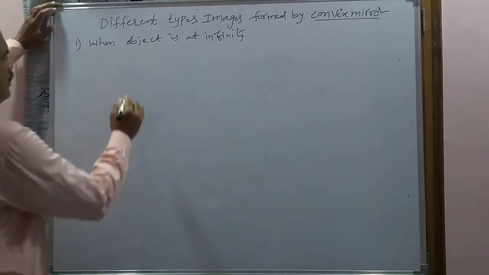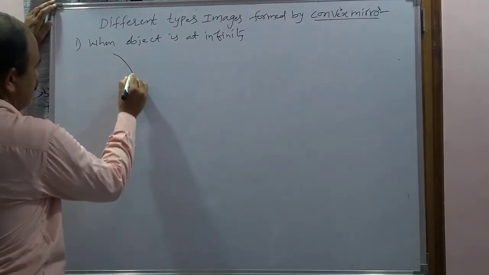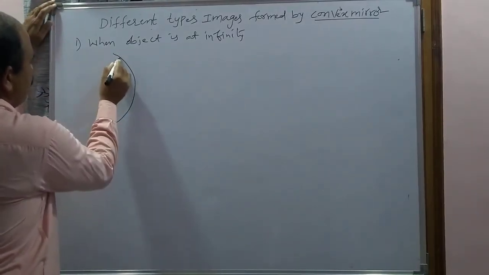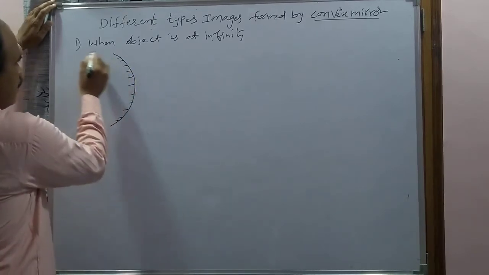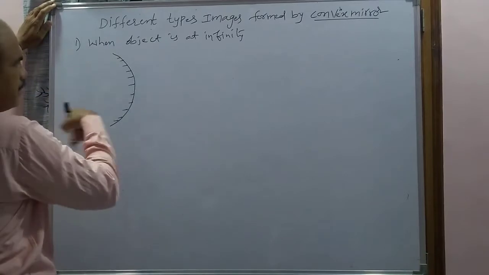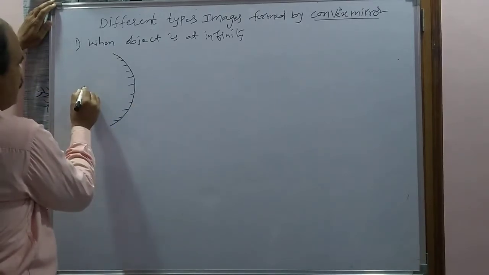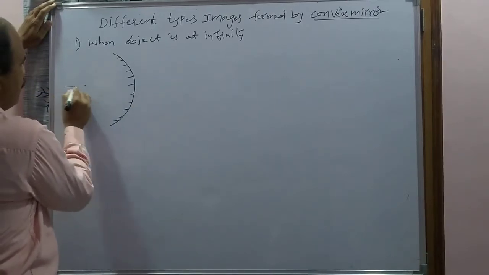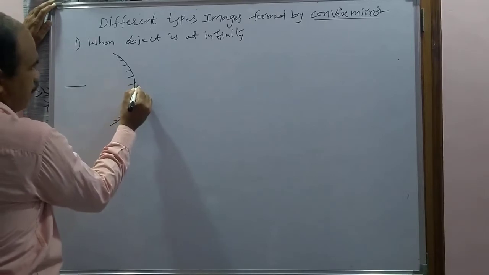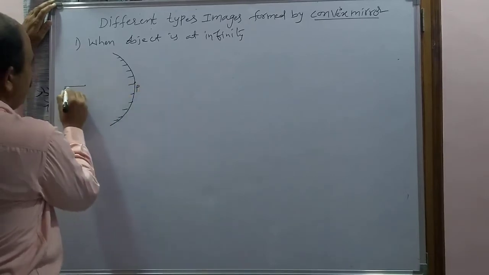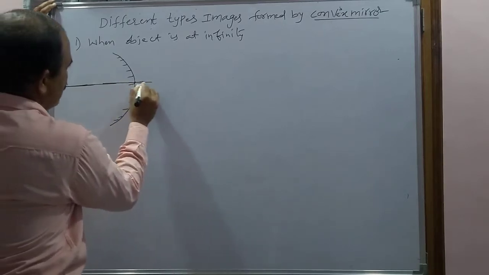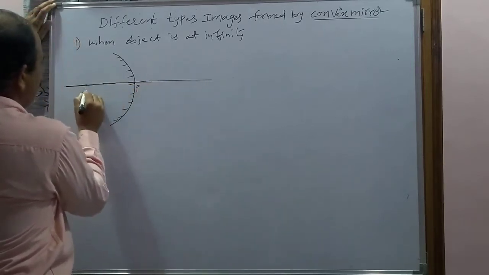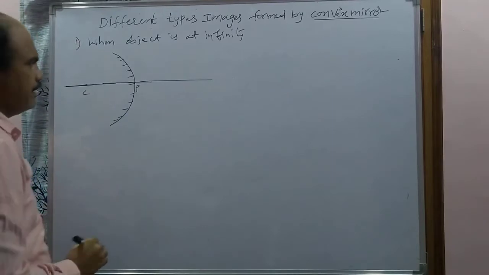So first case, consider this is a convex mirror. By taking this convex mirror as a part, when I draw the sphere, the center of the sphere will be known as the center of curvature, and the midpoint of the mirror will be called the pole. The line passing through the center of curvature and pole will be known as the principal axis.